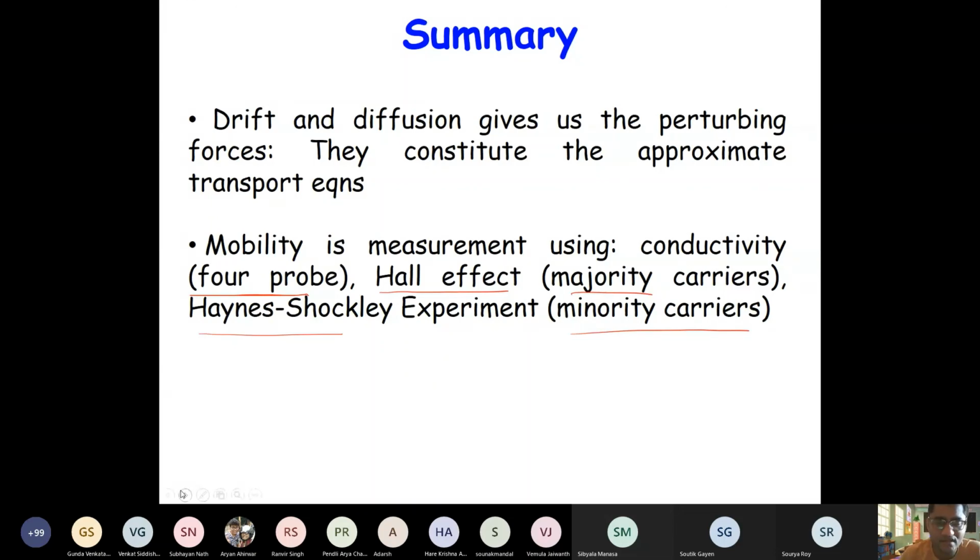And if you have any question, I will address. Otherwise, we will move on to the PN junction. Any question is there?